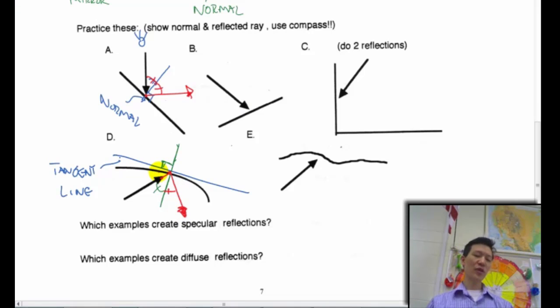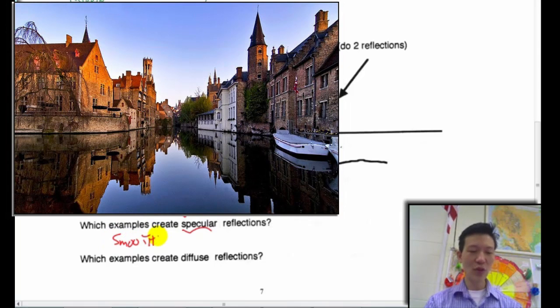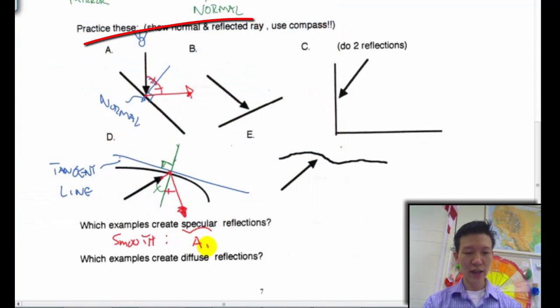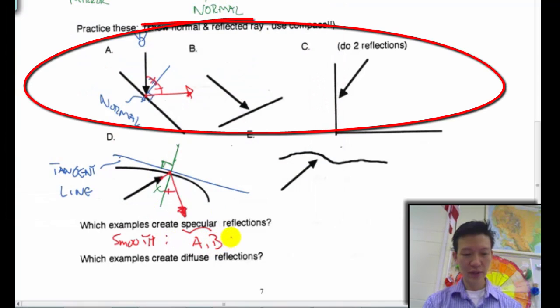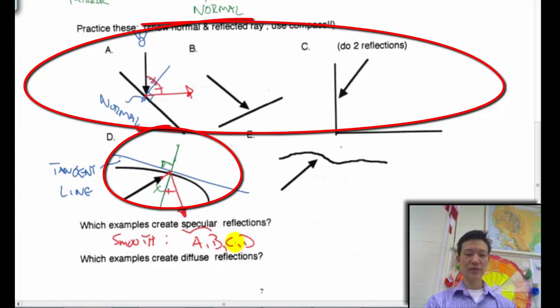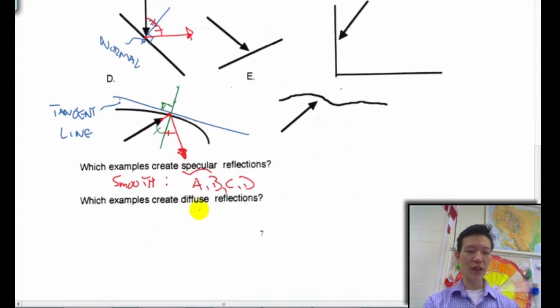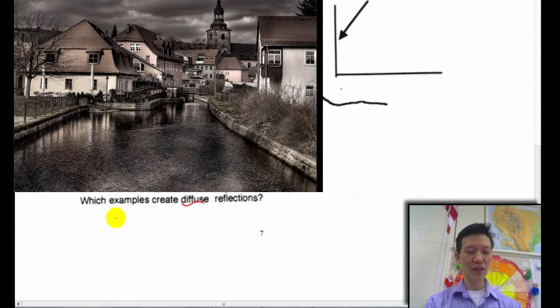So what's the difference between a specular and diffuse reflection? Specular is just a fancy word for smooth surface, smooth reflections. So which surfaces are smooth? A, B, C, D, right? And then which one would give me a diffuse reflection? Diffuse is just a fancy word for a rough surface. So which surface is bumpy and uneven? Obviously, right? It'd be surface E there.